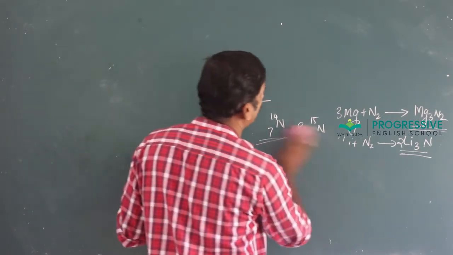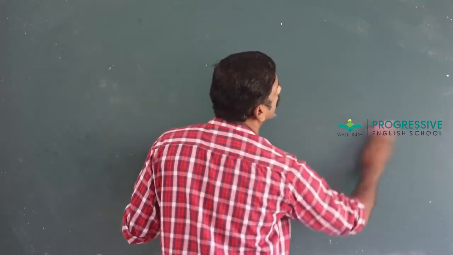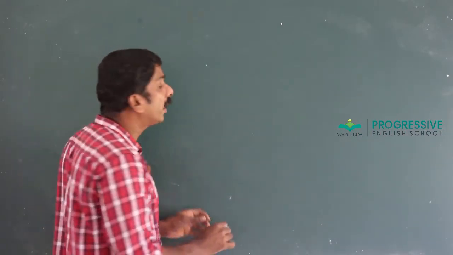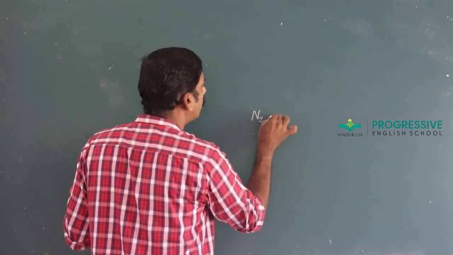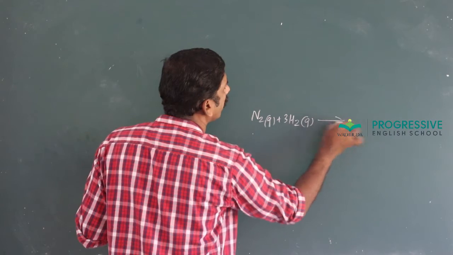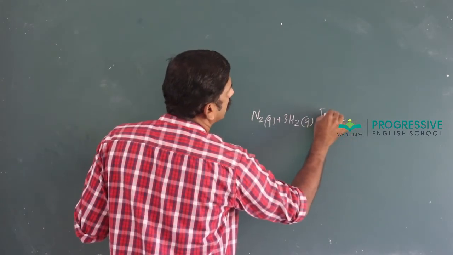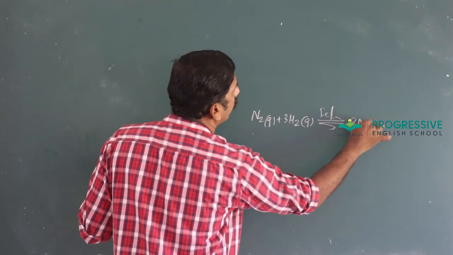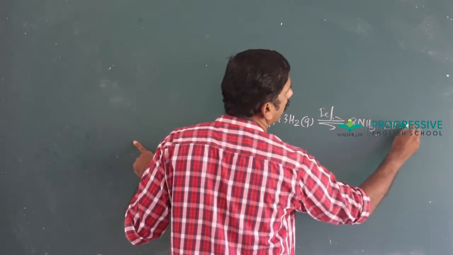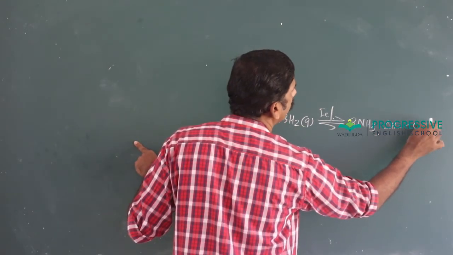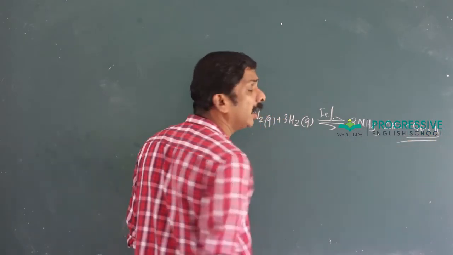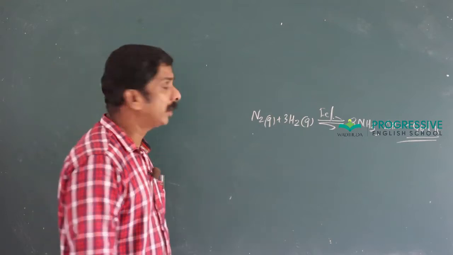At the same time, nitrogen reacts with non-metals such as hydrogen, oxygen, etc., to form covalent nitrides. N2 plus 3H2, in presence of iron, gives 2NH3. Delta H of the reaction is minus 46.1 kilojoule, which means it is an exothermic reaction.